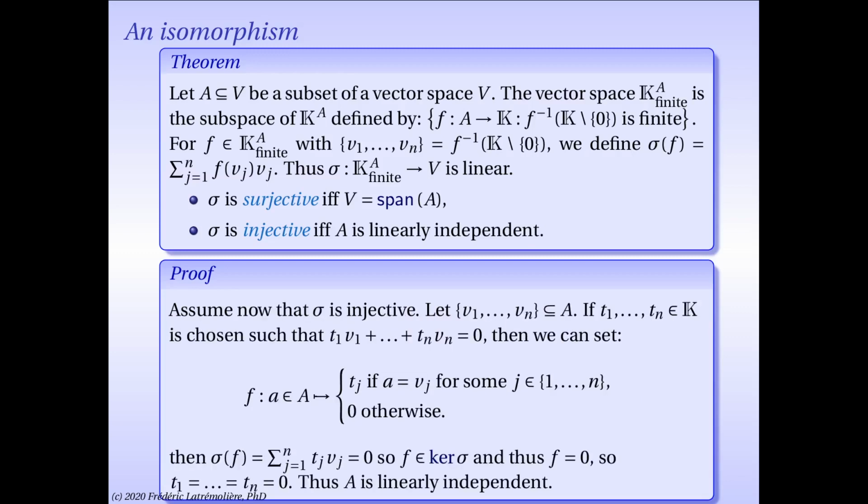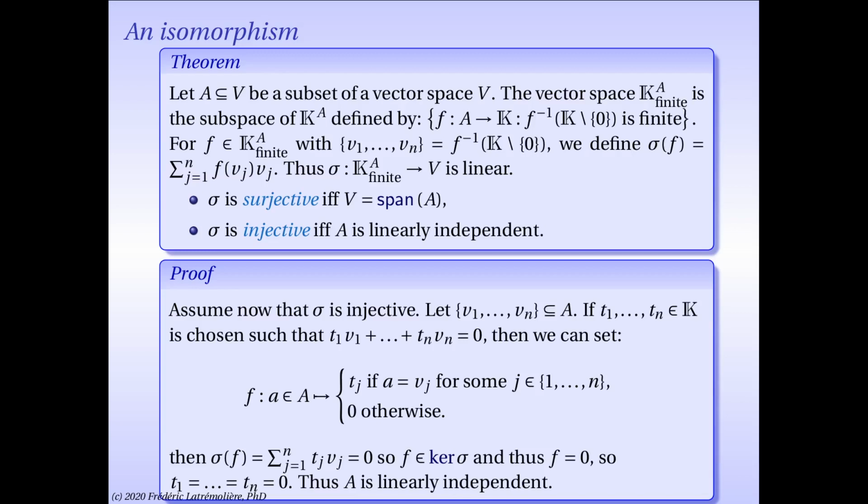Assume now that sigma is injective. Let's take some arbitrary finite subset of A. Let's call it v1, etc., vn. And let's suppose we found scalars t1, etc., tn, such that t1 v1 plus etc. plus tn vn is equal to 0. I'd like to prove, of course, that all those coefficients, t1, t2, etc., are all 0, so that I can conclude A is linearly independent. So how am I going to do that?